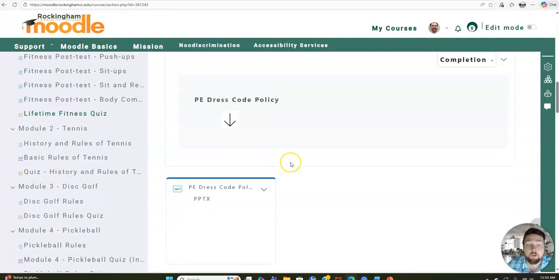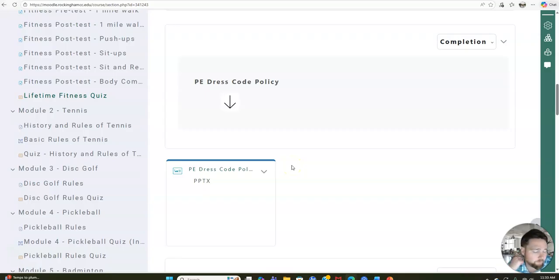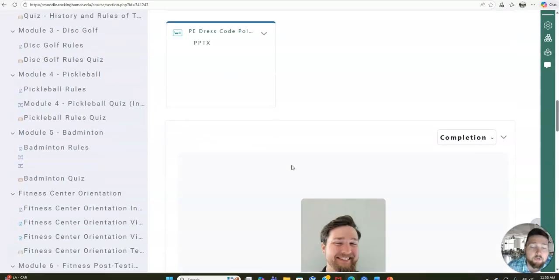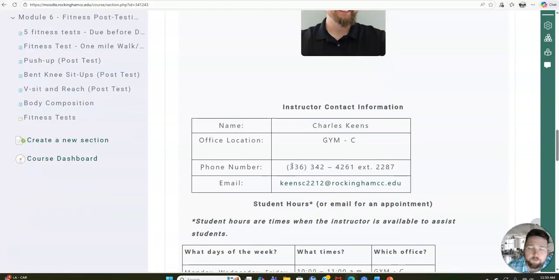The dress code policy, I will cover in class the first day. I have a PowerPoint slide that shows pictures of clothes and shoes that are acceptable and also what are not acceptable, and it's also laid out in the syllabus. But starting the second day of class that we meet, you will need to dress out for class because we will be doing something physical. Again, I will go over that in class with you the first day.